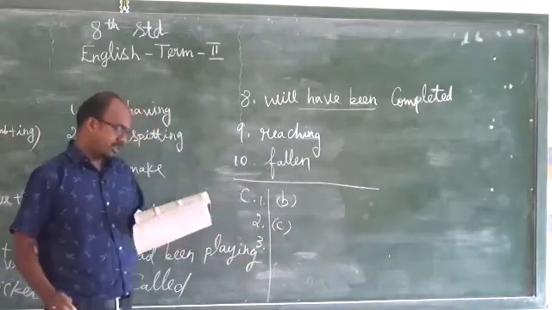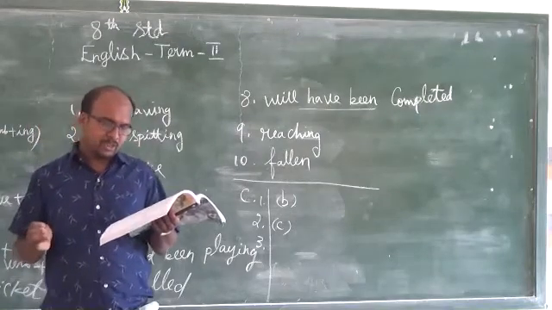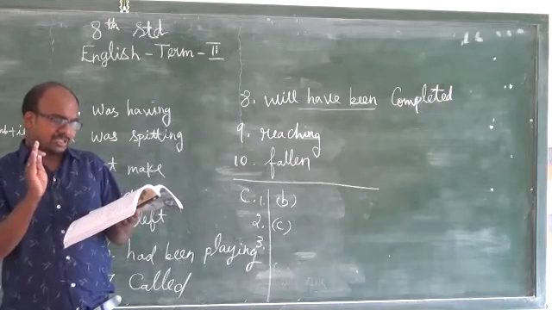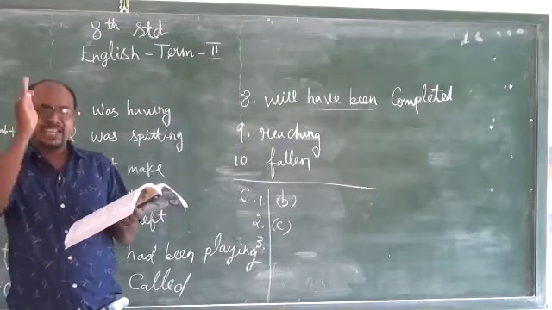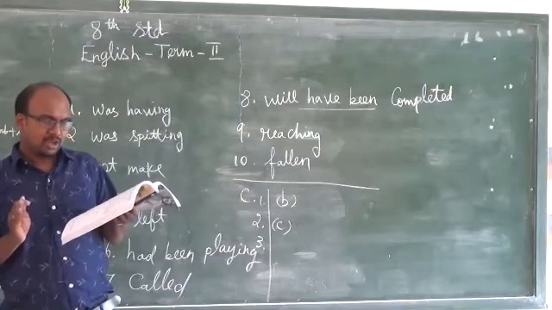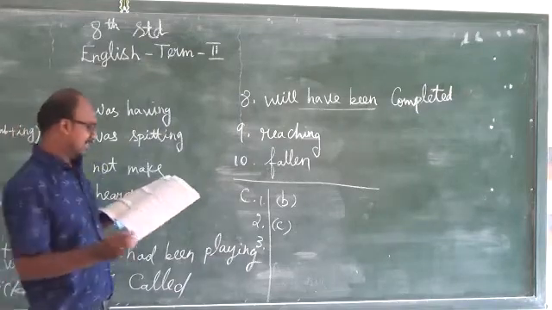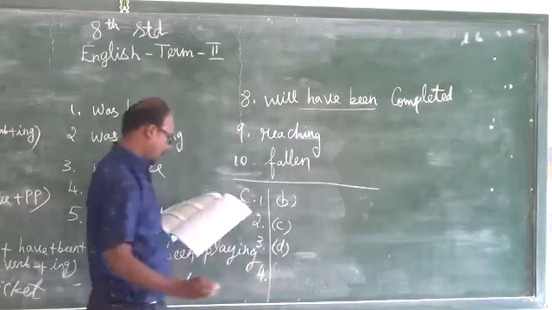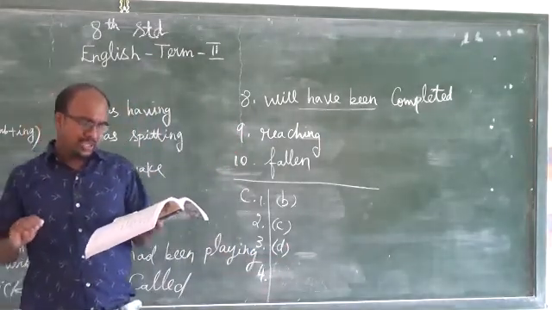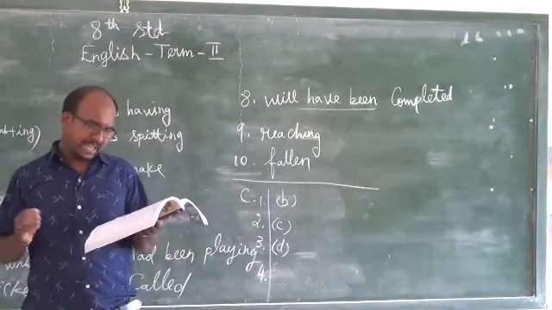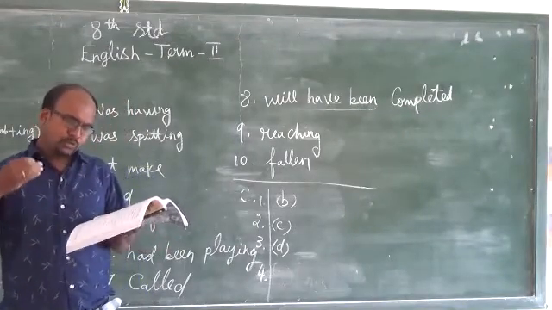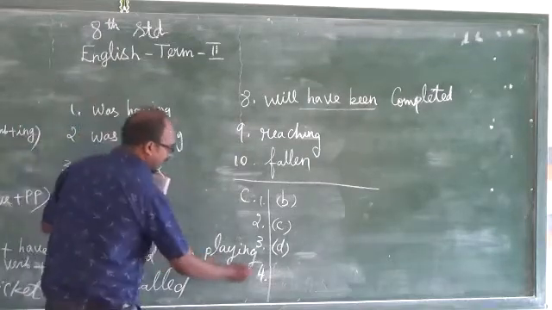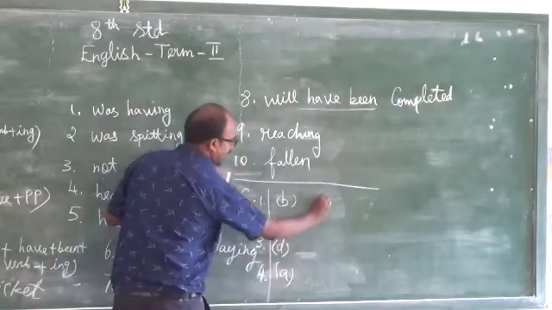Third one: you will certainly dash rewards for what you are doing. Will is coming, so: you will certainly be getting rewards for what you are doing. D. Fourth one: do you dash the day we moved the piano upstairs? Do you remember the day? So, do you remember? A. Fourth one is A.